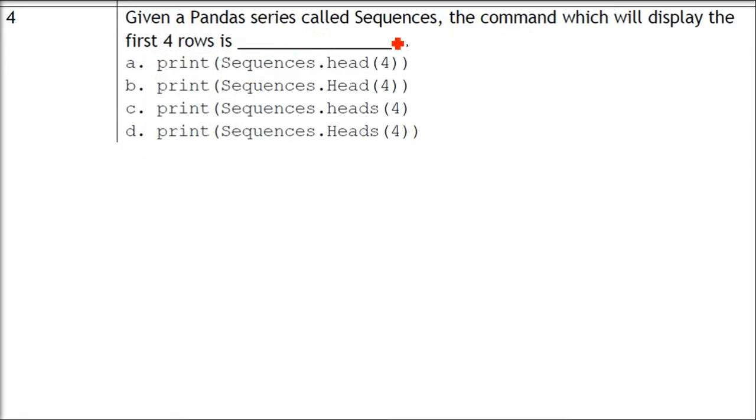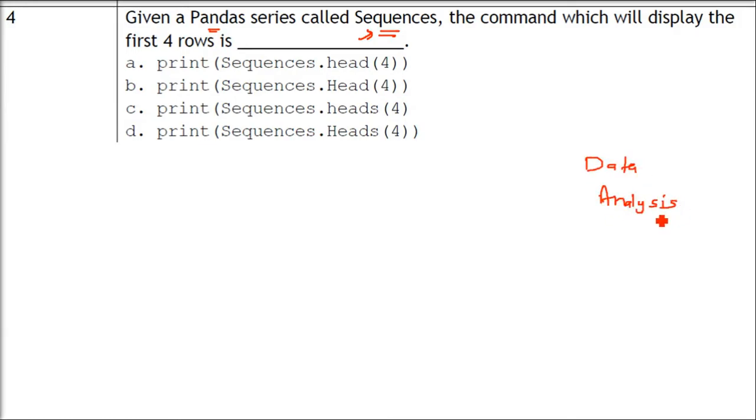Given a pandas series called sequences, the command which will display the first 4 rows is head, with 4 in the brackets. You want to show it, so print. Pandas comes from Python, and Python is case sensitive. Pandas deals with series and data frames, and basically Python pandas is for data analysis.